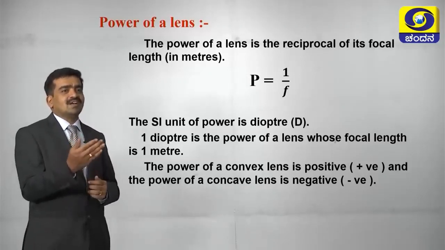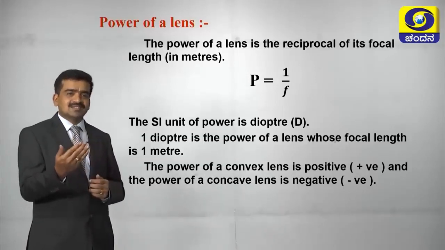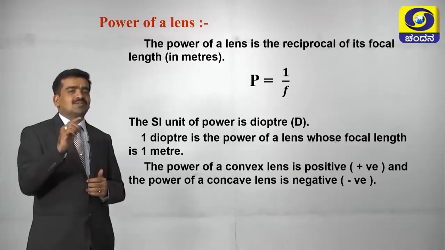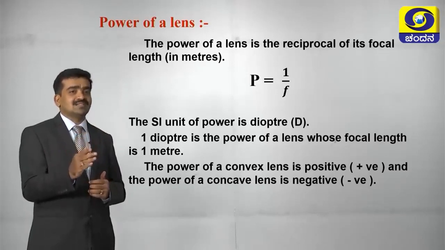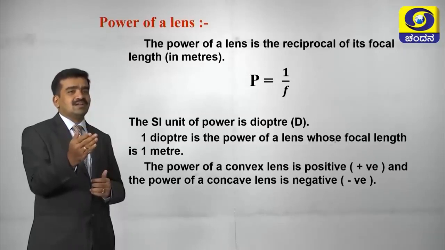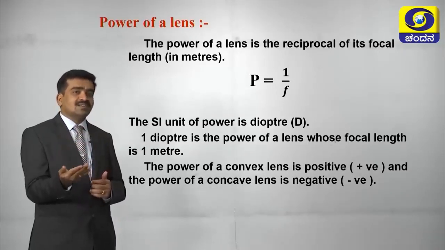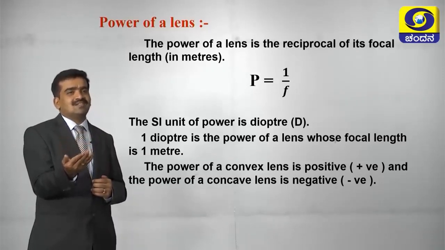Then the power of a convex lens is positive and the power of a concave lens is always negative. So you know the markings of plus 2D, plus 3D, plus 5D, similarly minus 5D, minus 3D, minus 2D, like this. This is how we represent the power of concave lens as well as convex lens. This is very important in the correction of short-sightedness as well as long-sightedness. You have learnt this in the lesson Human Eye and Colorful World.